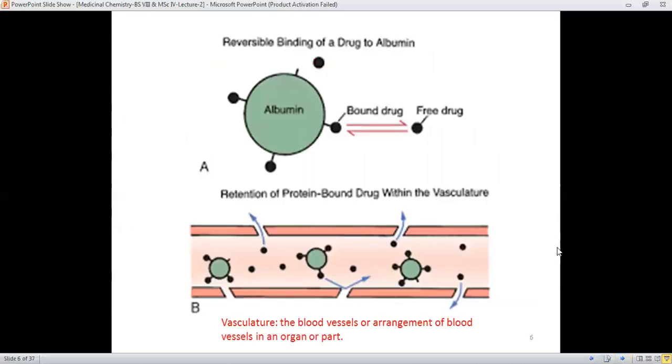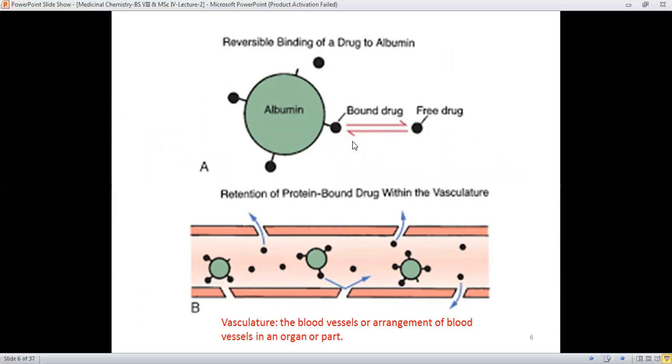Here you can see the albumin, which is shown as the big circle, and the small circles represent the drug molecules. These drug molecules are bound with the albumin.